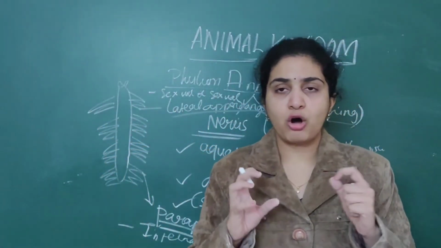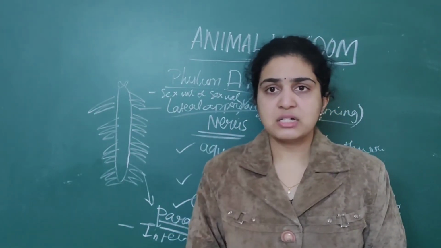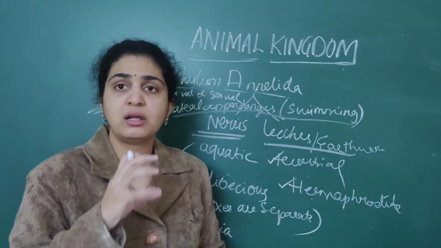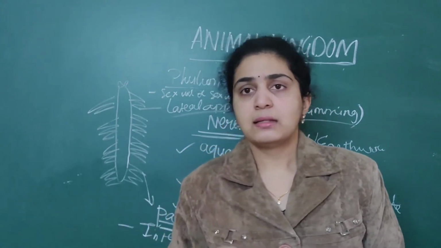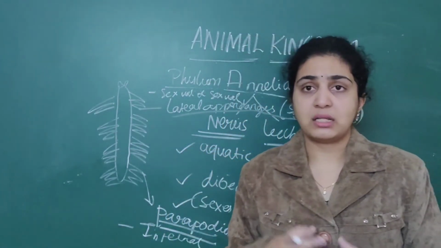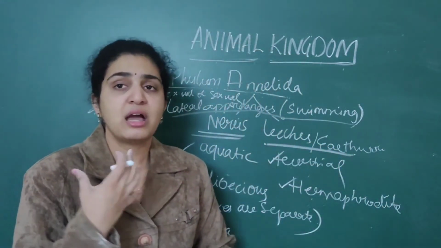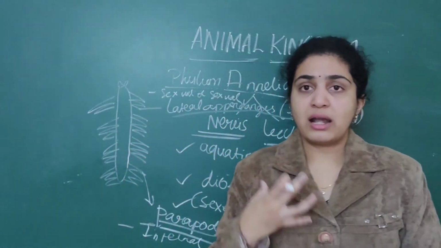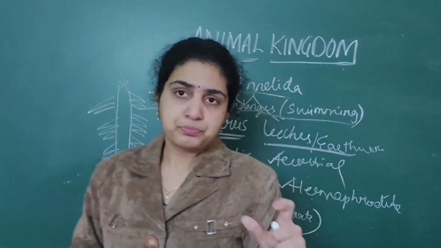As well as what we have done till now about Annelida: they may be terrestrial or they may be aquatic animals. First important point that you should remember. Next, they are triploblastic, bilaterally symmetrical, exhibit organ level of organization, as well as they exhibit coelomate property. That is, true coelom will start from the phylum Annelida only. We have done Echinodermata also. They also exhibit the coelomate property. So that is also important here, you should remember.